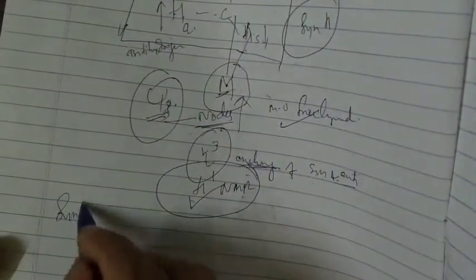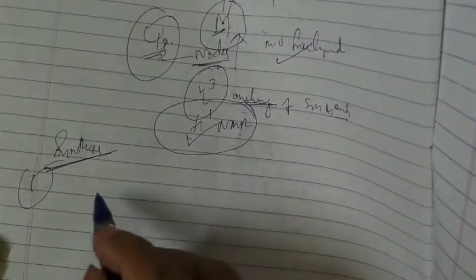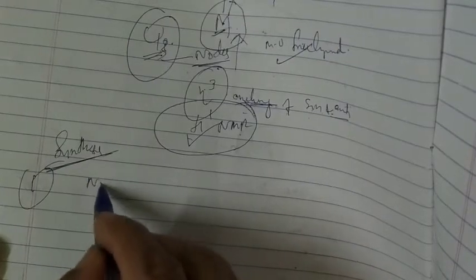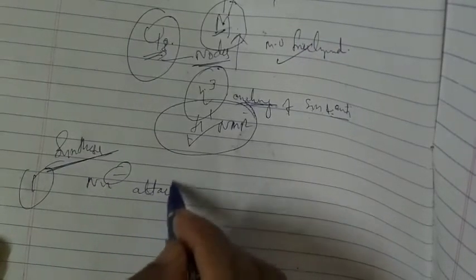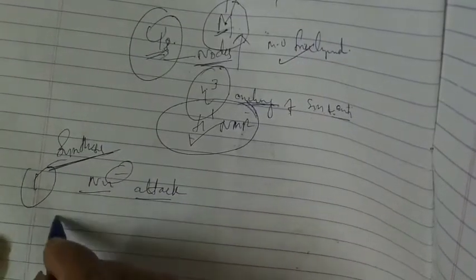Last, we'll go for the synthesis. In the synthesis, the first method we can mention for the allyl complexes is from the allyl compound by nucleophilic attack. From the nucleophilic attack we can take it.